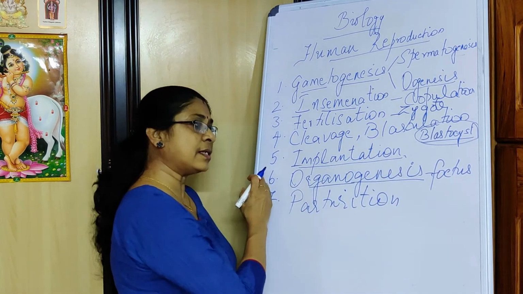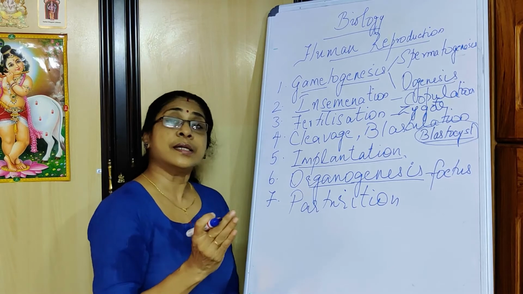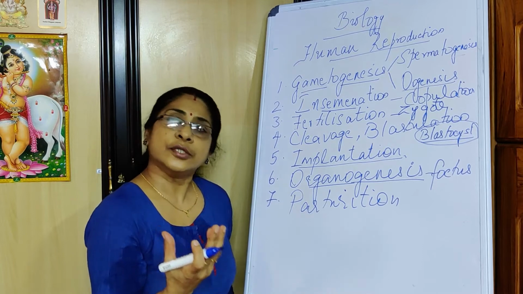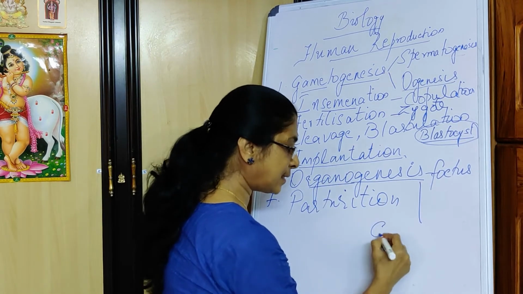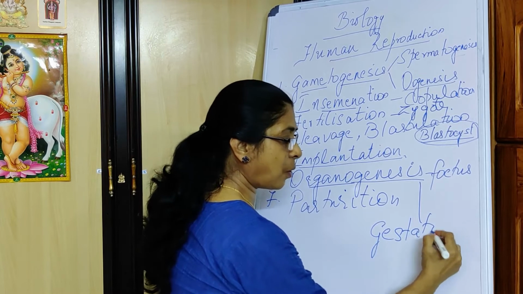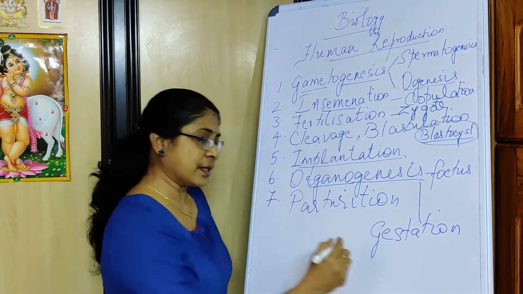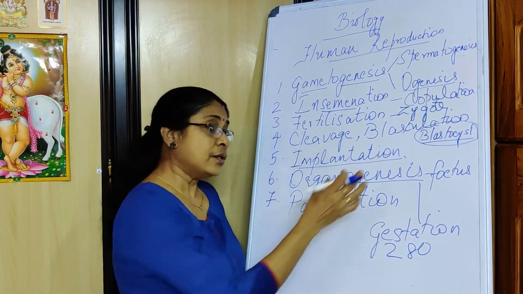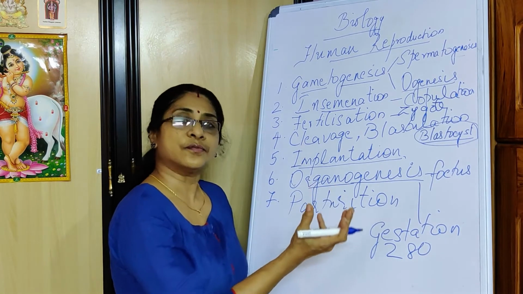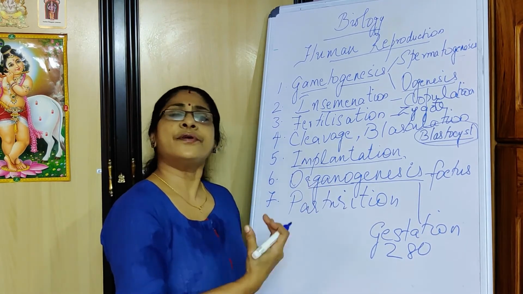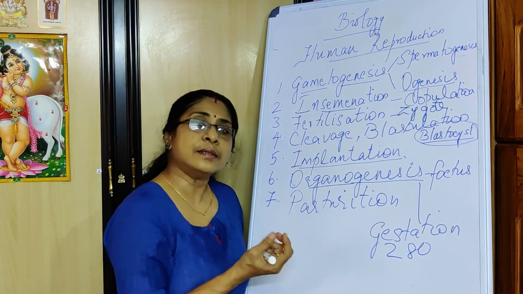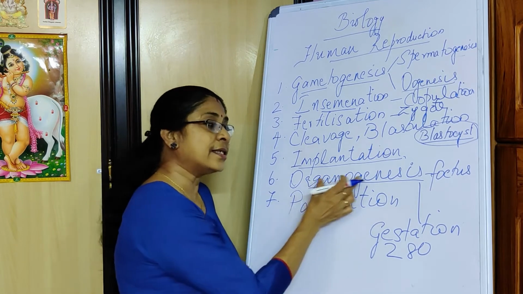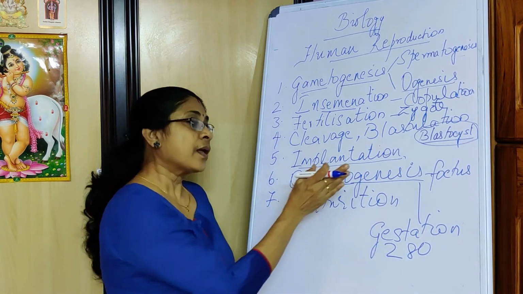The organogenesis as well as this complete period where this embryo is getting converted into fetus is known as the gestation period. Gestation period or pregnancy. Now this period in human beings lasts for 280 days. So during this 280 days of gestation, there are different changes happening within the uterus as the young one starts developing different organs.